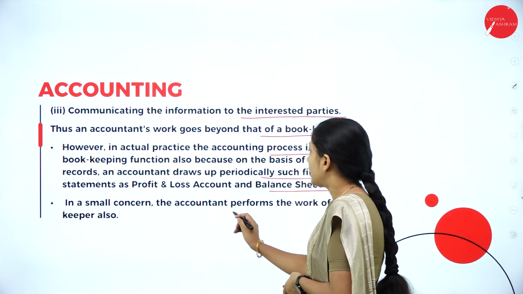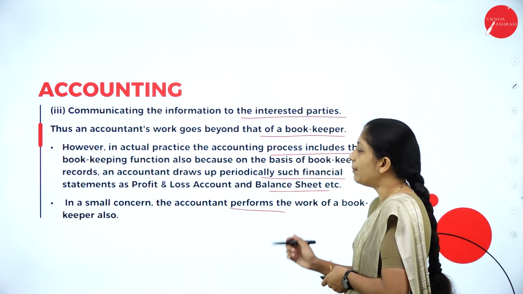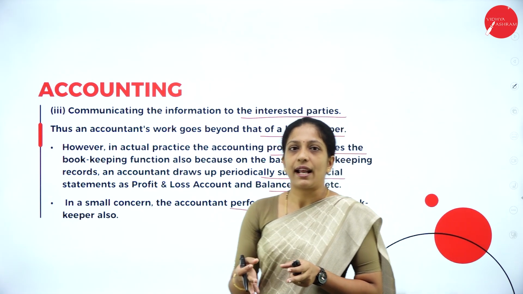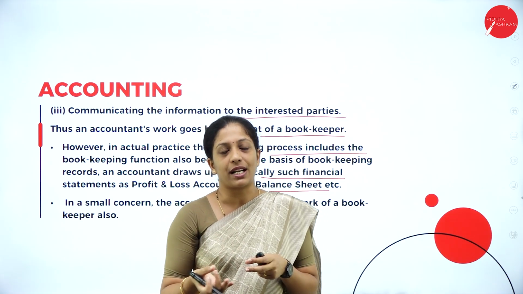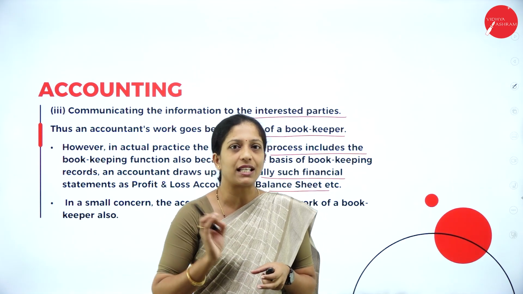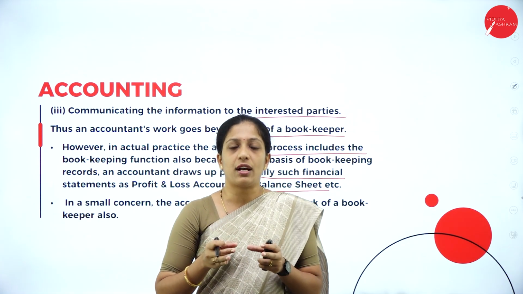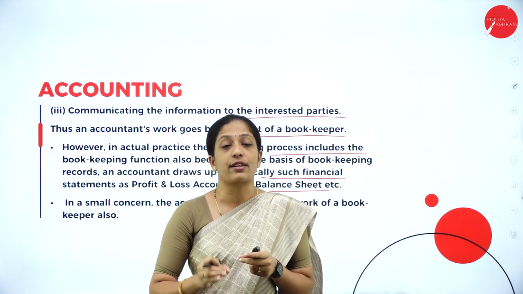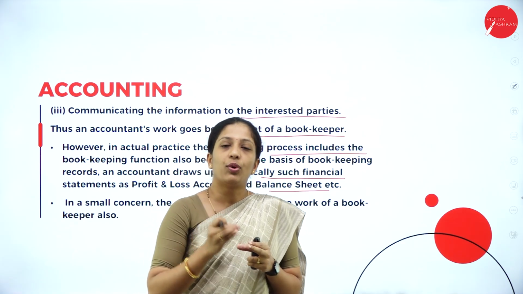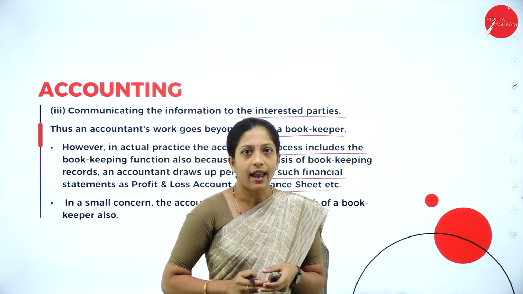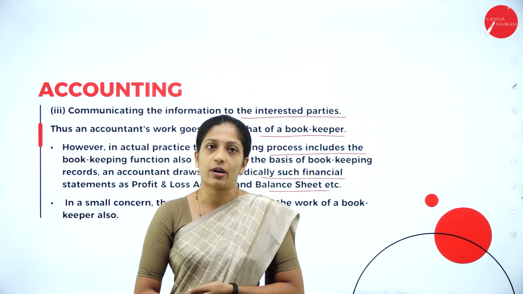In a small concern, the accountant performs the work of a bookkeeper also. So being an accountant, he can do all these activities like identifying, recording as well as classifying transactions, which a bookkeeper does. For a small organization, the number of transactions will be very few. So the work of the bookkeeper can be done by the accountant itself in a small organization.